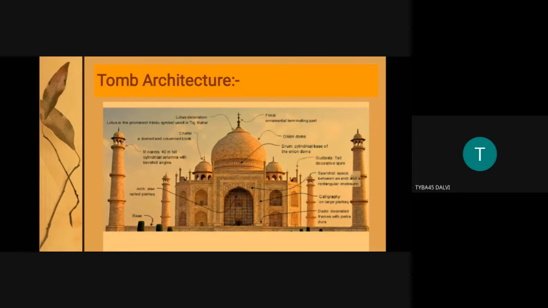So basically the dome is octagonal, and it is a monument which has a repository of graves, with the remains of the deceased, a dead Islamic ruler. So this is the basic difference. Then I will talk about the Ghera. When I talk about the forts, I will explain the medieval fort architecture.